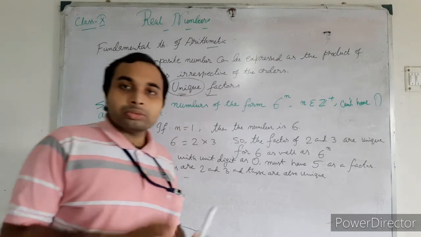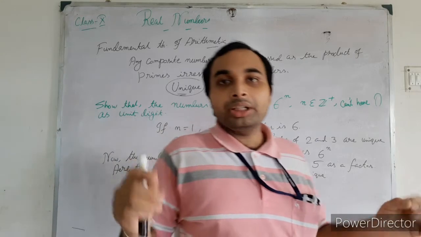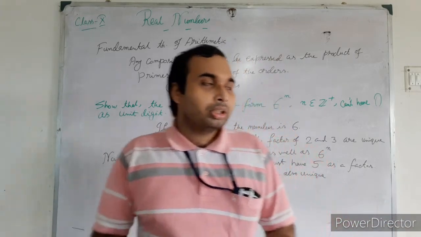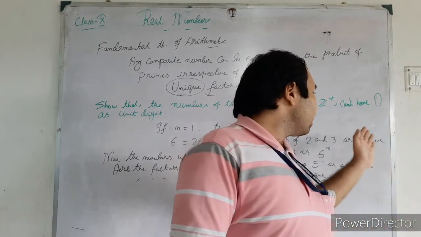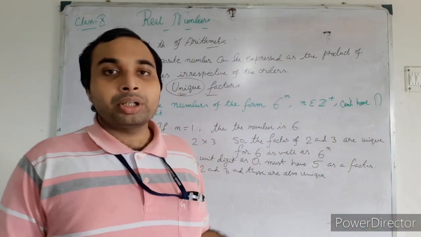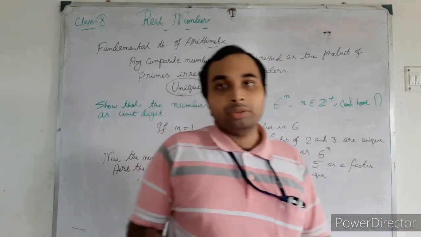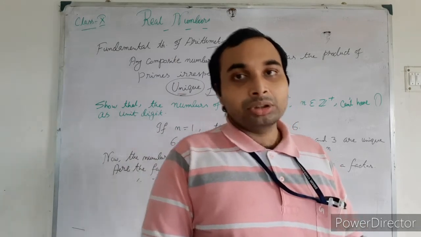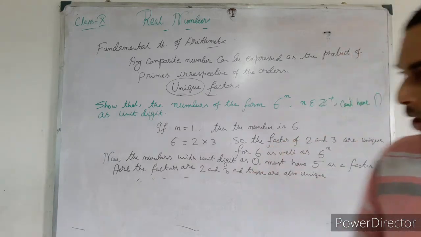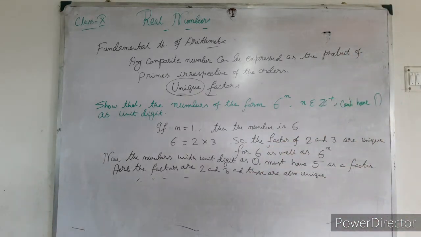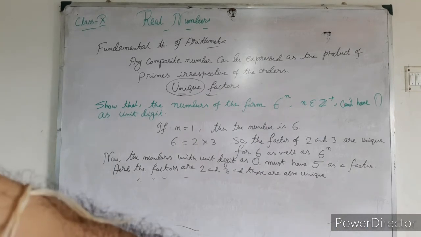This type of question comes with 4 to the power n, with 18 to the power n, like that only. So you can do this one. Also the contrary parts can come, that is 25 to the power n or 5 to the power n can be divided by 5. So there you will just apply the logic, and you will get the answers. Okay. So we have done the fundamental theorem of arithmetic and corresponding sums here also.